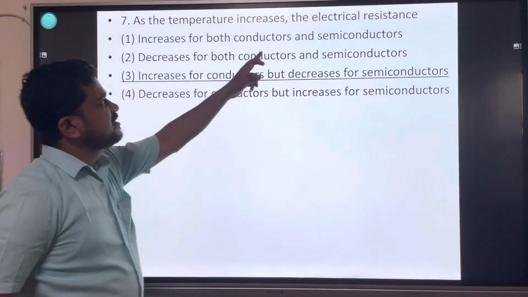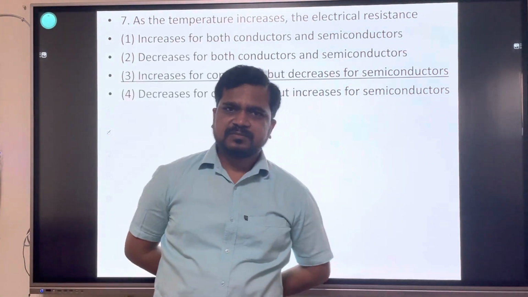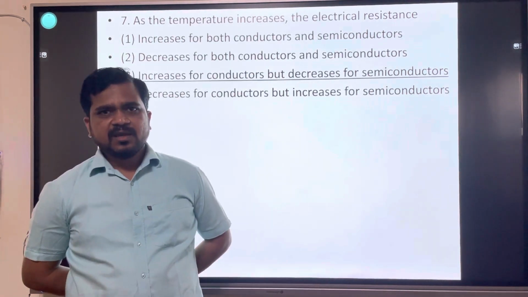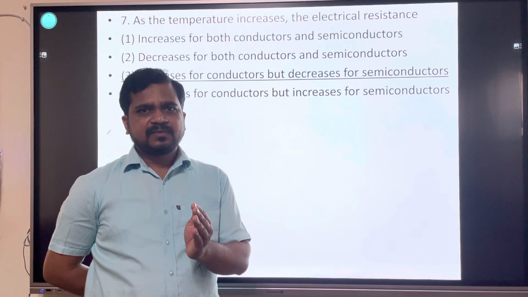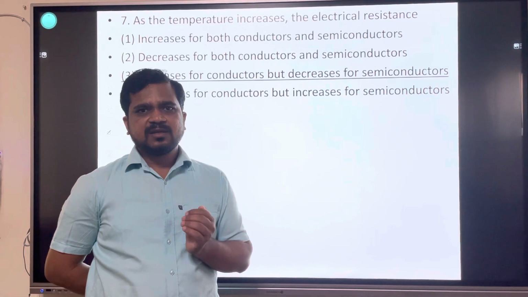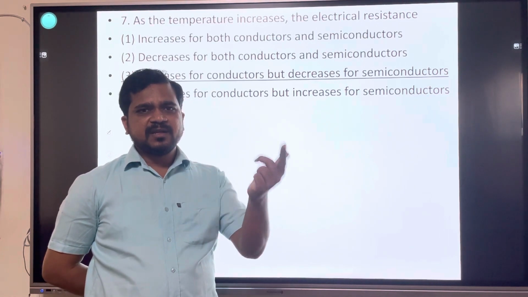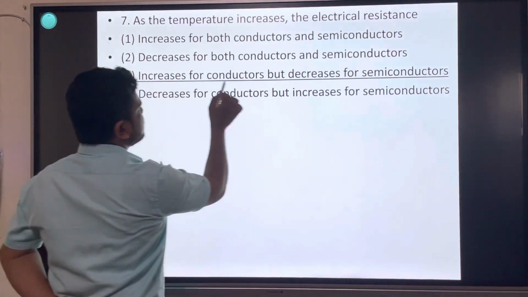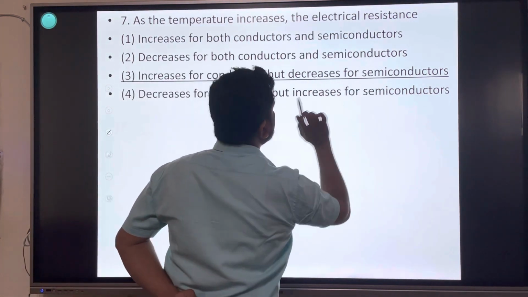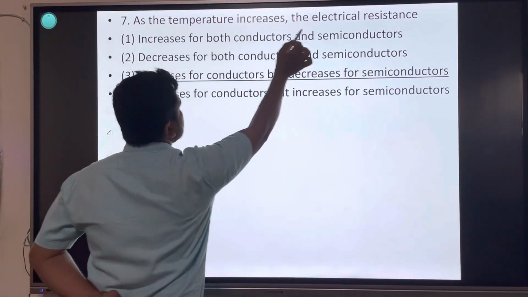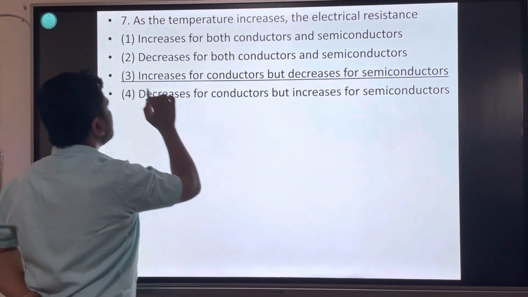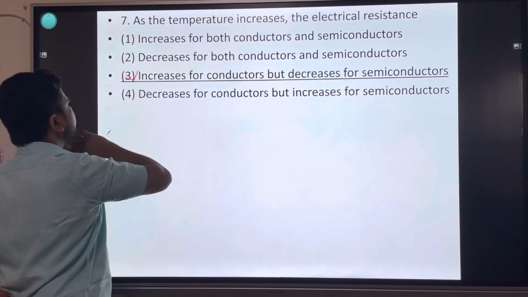Next, as temperature increases, electrical resistance. Keep one point in mind: for conductors, as temperature increases, resistance also increases. For semiconductors, as temperature increases, resistance decreases. As temperature increases, electrical resistance increases for conductors and decreases for semiconductors. Option number 3.